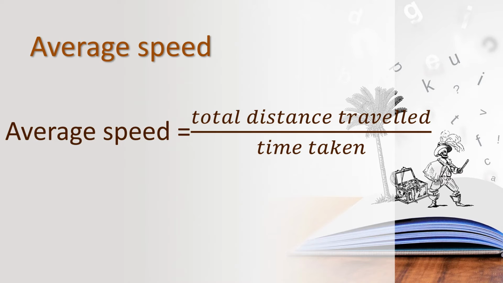If you have calculated the total distance traveled and total time taken, we can find the average speed. Okay children, did you all understand?